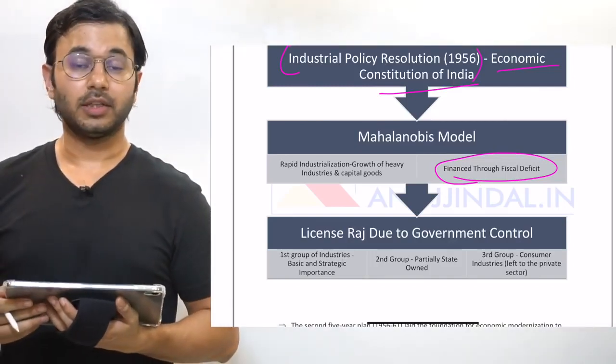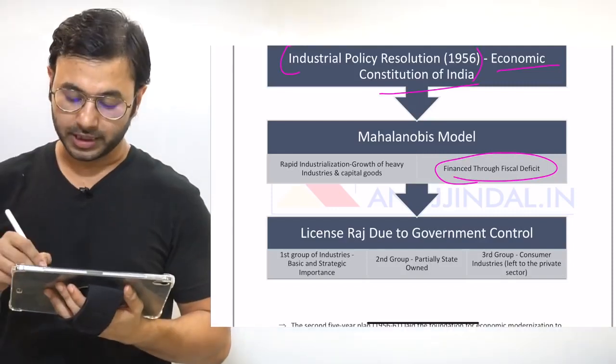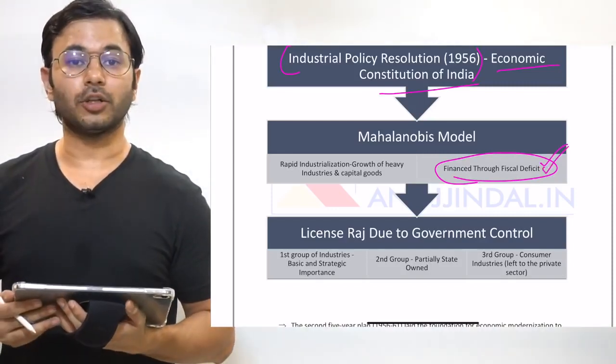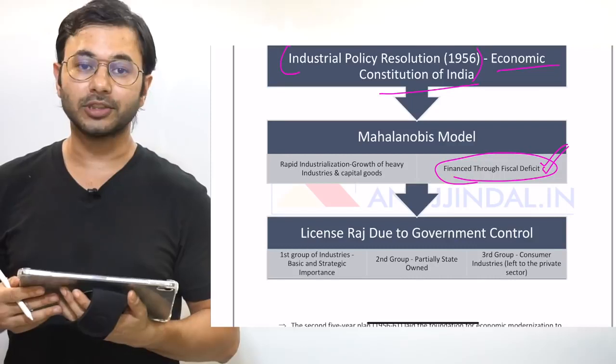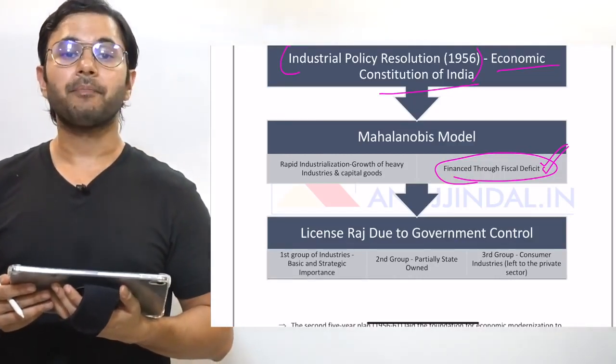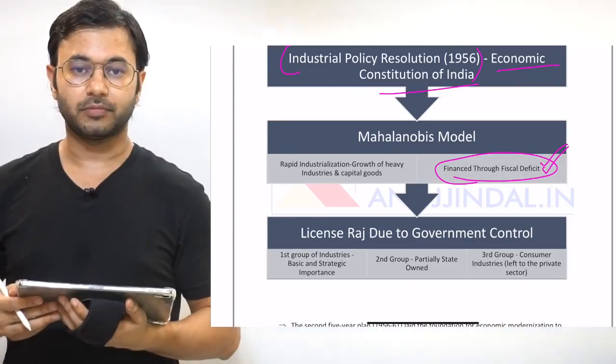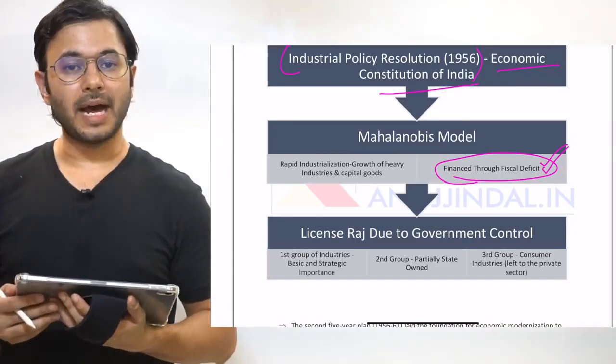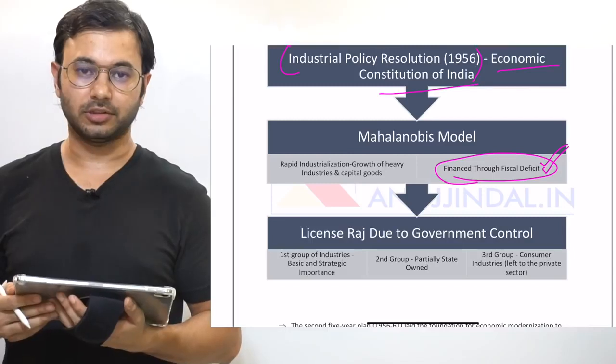Although the Mahalanobis model contributed a lot towards growth of India, there were some problems attached with this model. The first and major problem was that it used government funds in order to finance this. What this resulted in is heavy fiscal deficit for the government, heavy borrowings for the government. The second major bad contribution was license Raj.